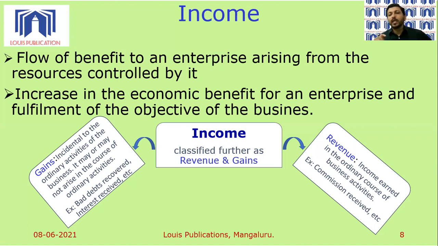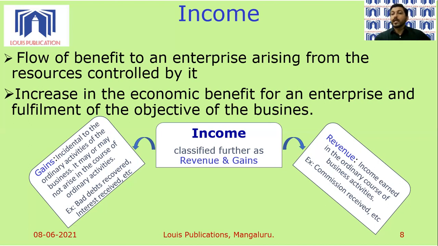The third was equity or capital, also known as net worth. It is the capital balance plus accumulated profits, or capital balance minus accumulated losses. Then the fourth, we had expenses, classified into expenses and losses. And the fifth, which is there on the screen, is income, which is classified into revenues and gains.